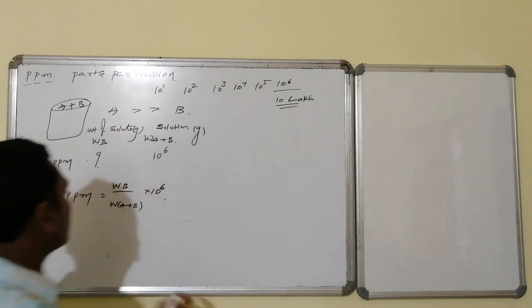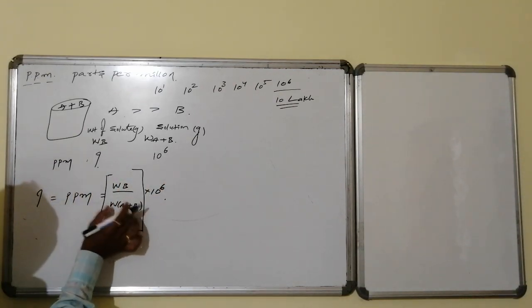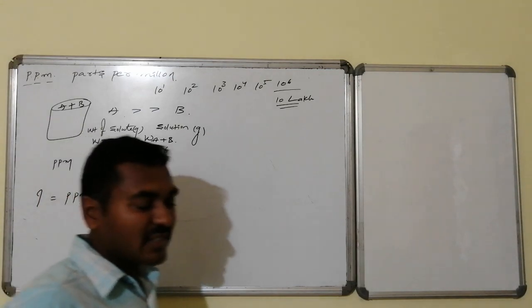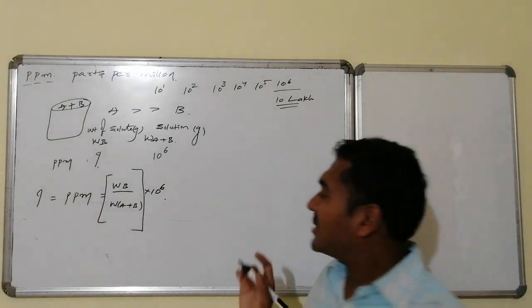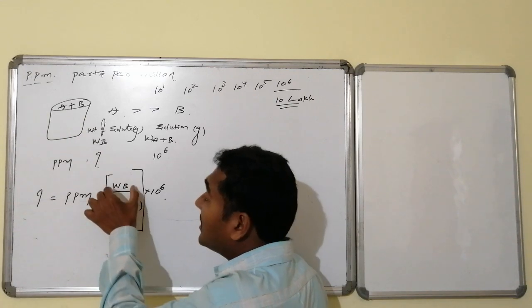The meaning is, once again, mathematically we can understand this simply. If suppose W of A plus B is 1 unit quantity, within this 1 unit quantity of W of A plus B, some quantity of WB is there within 1 unit.